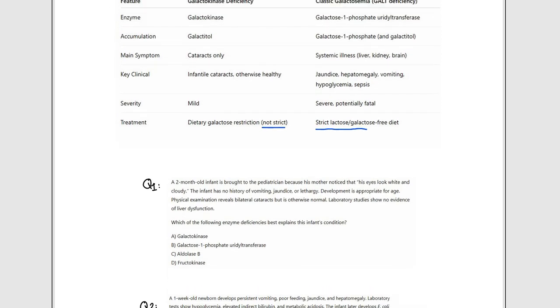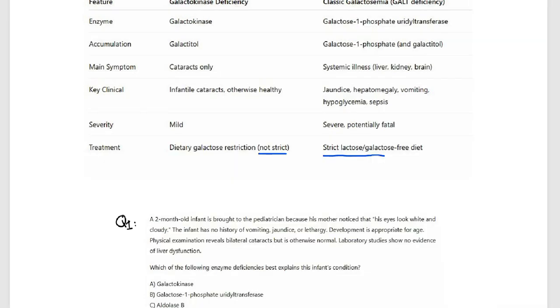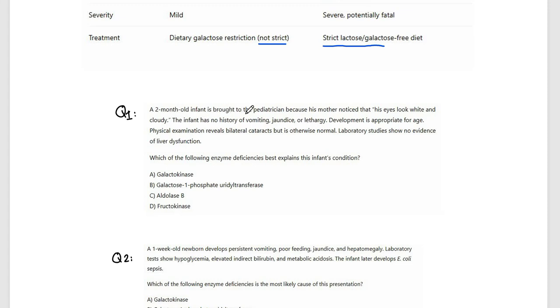So now we have two questions. A 2-month-old infant is brought to the pediatrician because his mother noticed that his eyes look white and cloudy. That means that he has a cataract. The infant has no history of vomiting, no jaundice, no lethargy, and development is appropriate for the age. Physical examination reveals bilateral cataract, but is otherwise normal, and lab studies show no evidence of liver dysfunction.